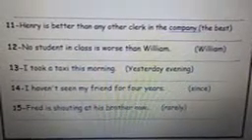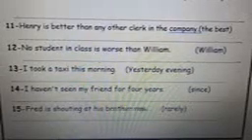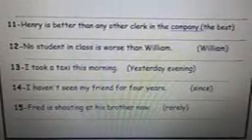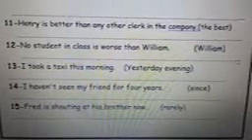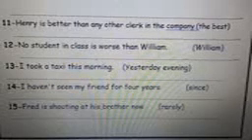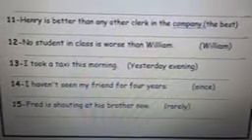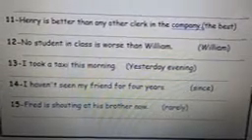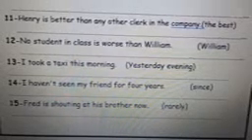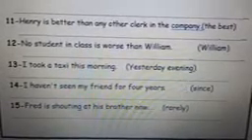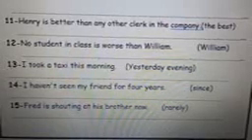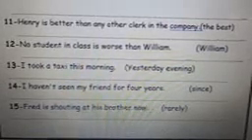Henry is better than any other clerk in the company. Use the best. Henry is the best clerk in the company. Number 12. No student in class is worse than William. Use William. William is the worst student.